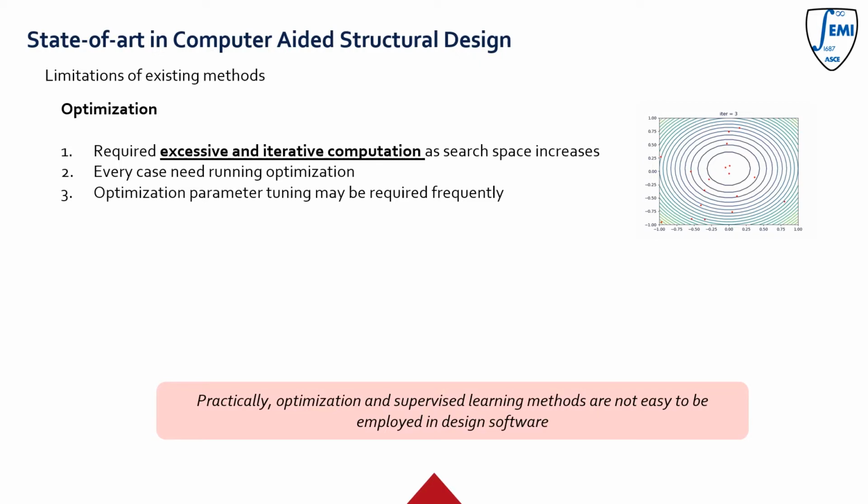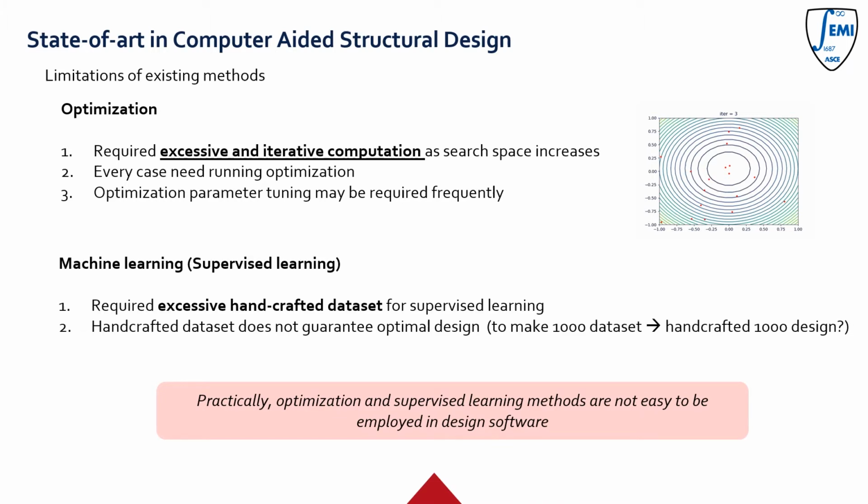Here are the limitations of optimization and machine learning based methods. The optimization requires excessive and iterative computation as the search space increases, and every case requires such an iterative process. Sometimes optimization needs parameter tuning to make sure of stability, and machine learning based methods require excessive handcrafted design examples for supervised training. That is very labor intensive in reality, and they don't guarantee optimal designs.